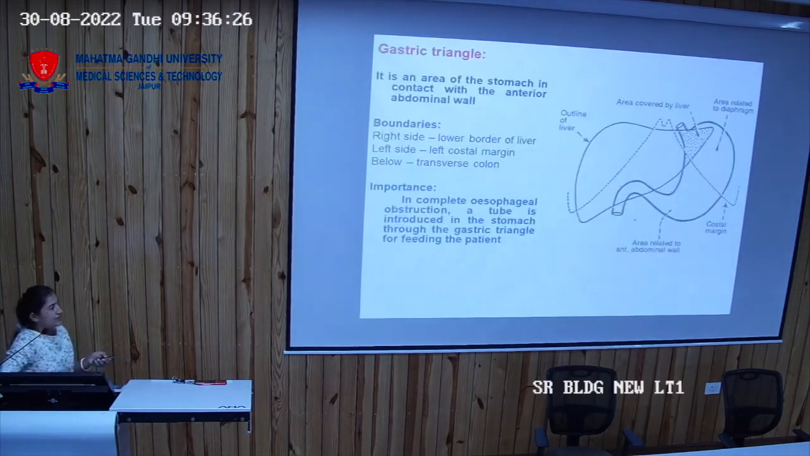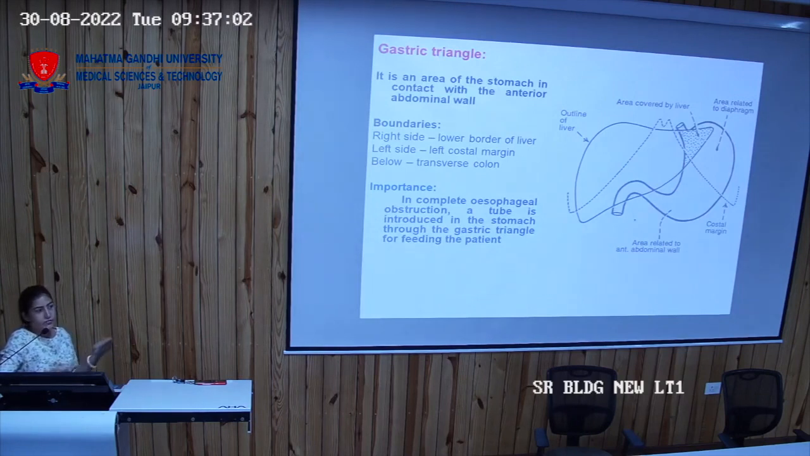Now one area is the gastric triangle. The area that I am telling you comes in direct contact with the anterior abdominal wall. So that is termed as the gastric area. There is a triangle called the gastric triangle, which has a boundary: the inferior border of the liver, costal margins, and lower one you have the transverse colon running downward here. So these three structures form the gastric triangle. So this area of the stomach that comes in the gastric triangle is in direct relation to the anterior abdominal wall.